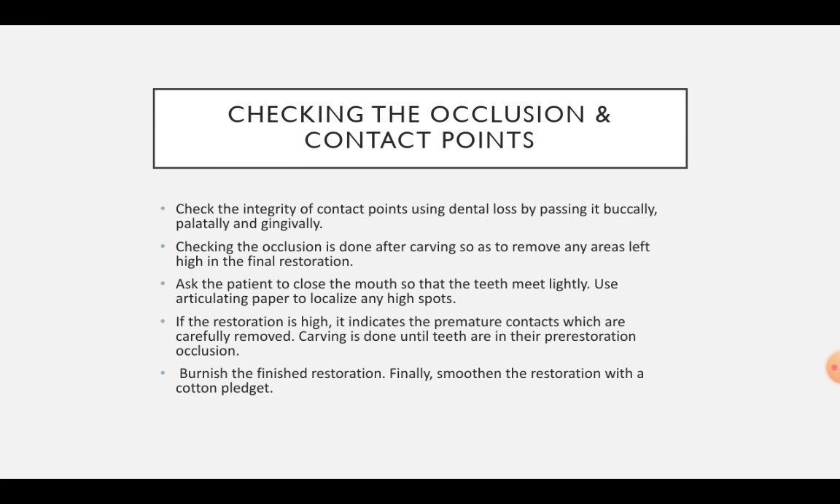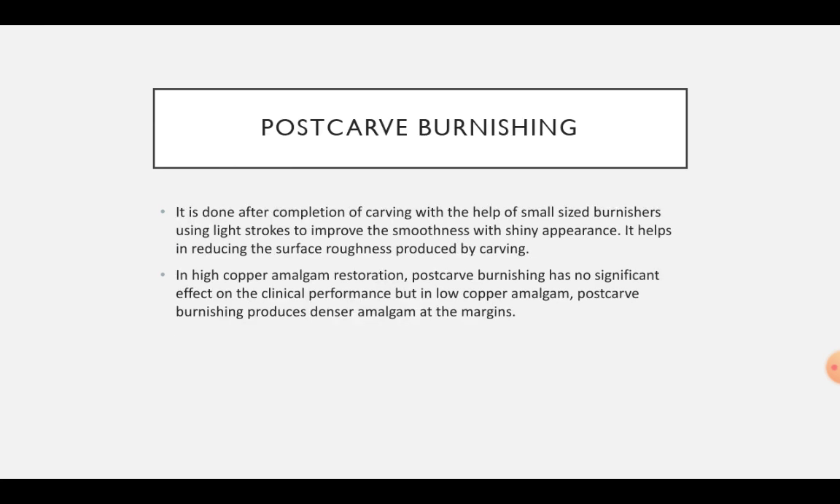The patient is asked to close the mouth so that the teeth meet lightly, and an articulating paper is used to localize any high spots. If the restoration is high, it will indicate premature contacts which are carefully removed. Carving is done until the teeth are in their pre-restoration occlusion. Now this finished preparation is burnished, and finally the restoration is smoothened with the help of a cotton pledget.